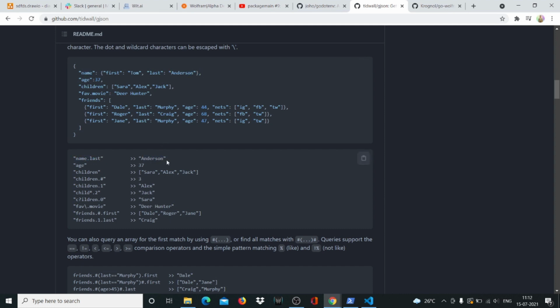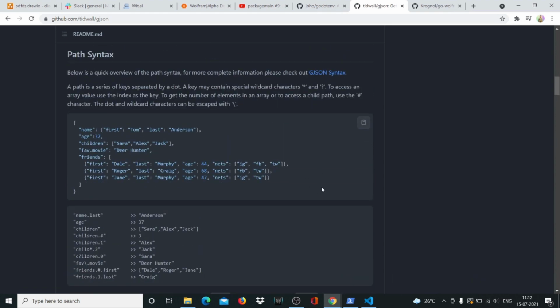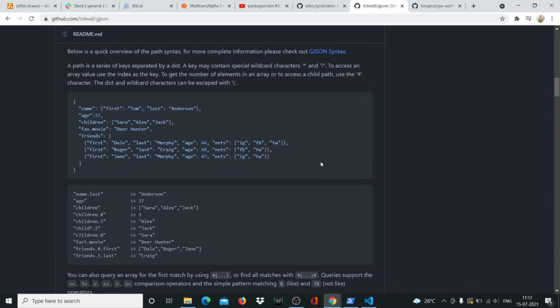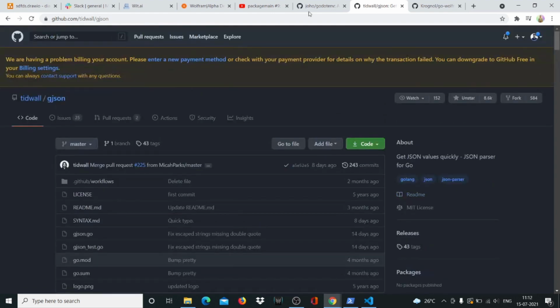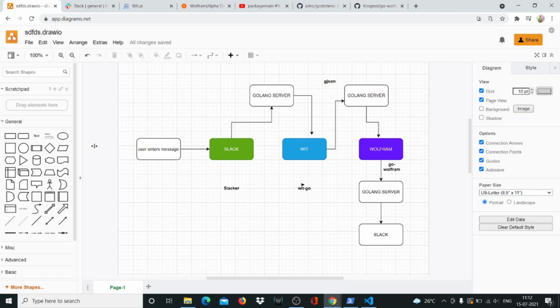And if you have worked with Golang, you know how difficult it is to restructure a JSON object like this and then get actual access to something like this. So this library makes it very easy, and I'm going to use it in this video, and also in future videos I'm planning to use it a lot more. That will save us a lot of time: building all these structs, unmarshaling, and then trying to access the value is a lot of work. So we'll use gjson. Now that I've shown this to you, I'll close it off.